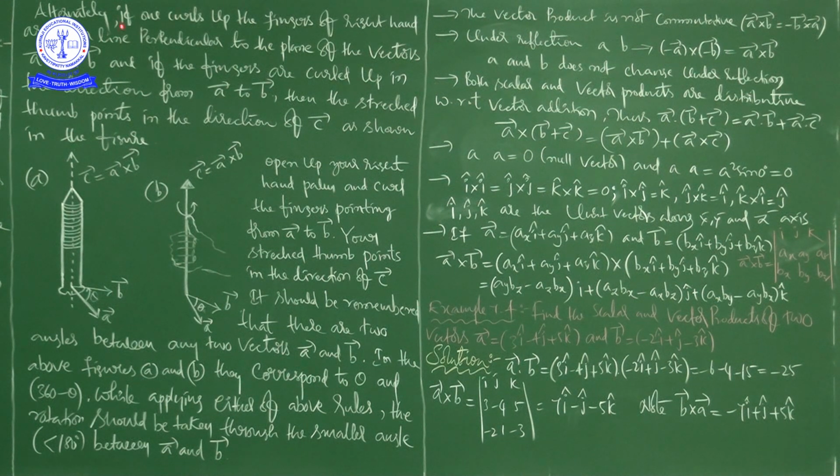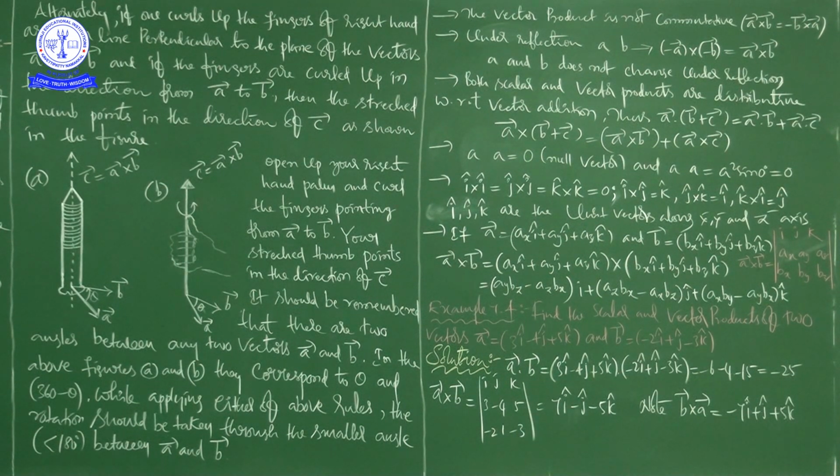So if one curls up the fingers of the right hand around a line perpendicular to the plane of the vectors A bar and B bar, and if the fingers are curled up in the direction from A bar to B bar, that is also important, from A bar to B bar, then the stretched thumb points in the direction of C bar as shown in the figure.